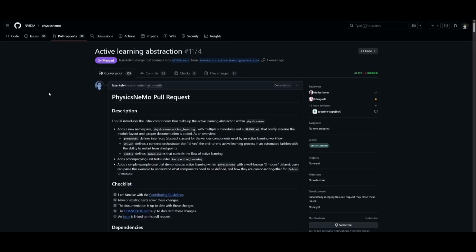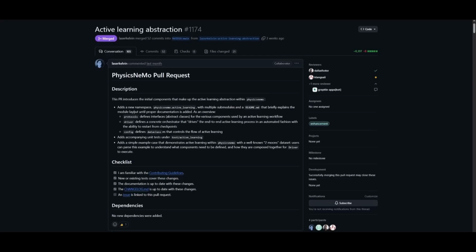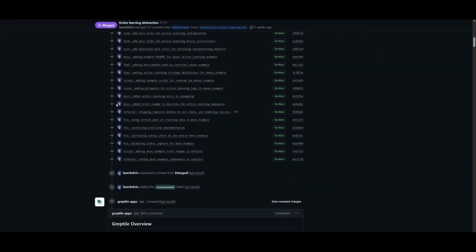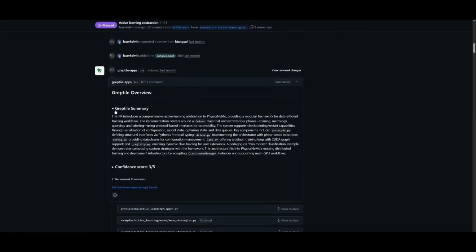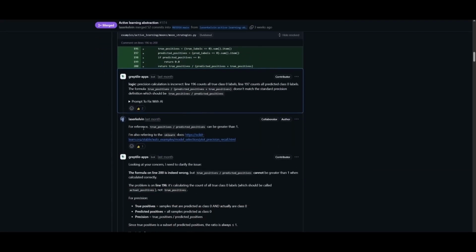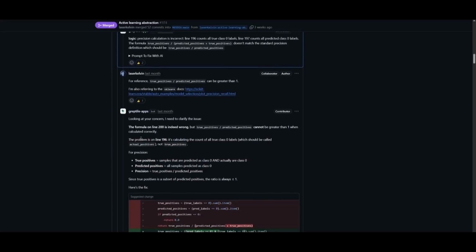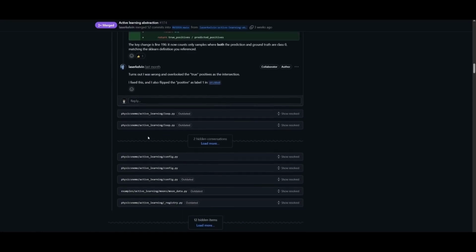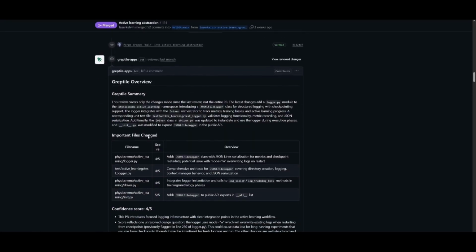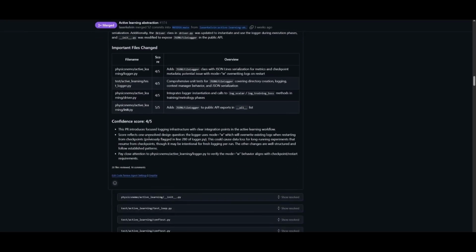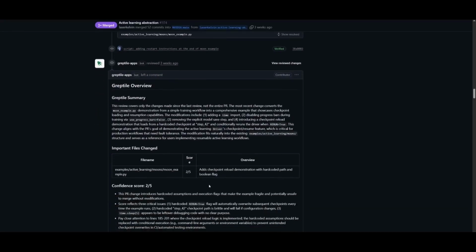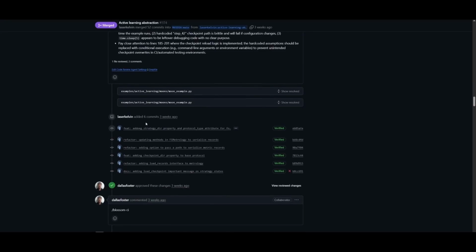Here is another example of an active learning abstraction. This is where Greptile reviewed a massive pull request that's introducing the PhysicsNeMo new active learning framework. And overall, it was able to make several iterations. It automatically summarized the evolving codebase. It was able to flag logic bugs, and you can see that the Greptile app is deployed through this PR, and it is working on incorrect precision calculations, and it's identifying fragile example code. And in this case, it was even able to catch breaking issues such as an undefined attribute, as well as checkpoint-related pitfalls. You can see that it is just working continuously within this PR and catching everything.